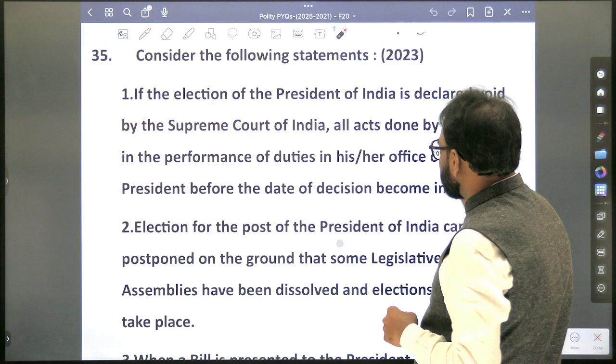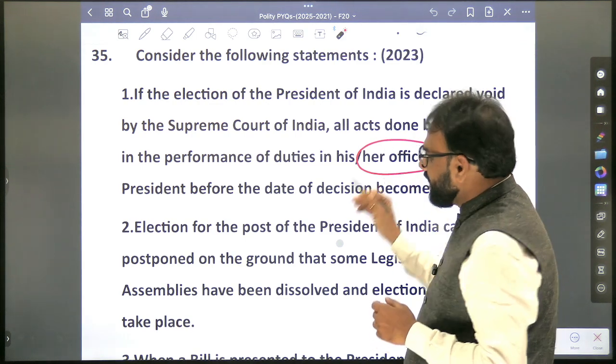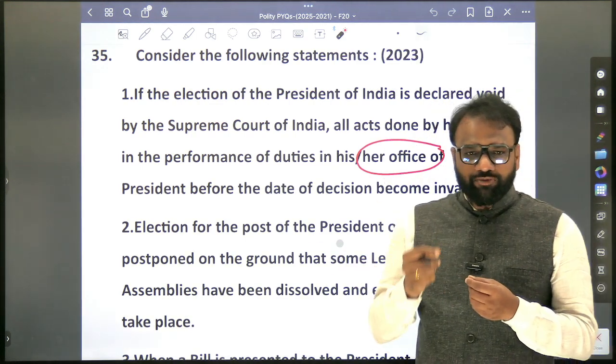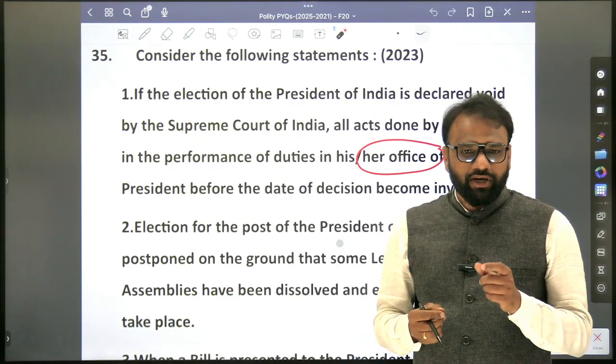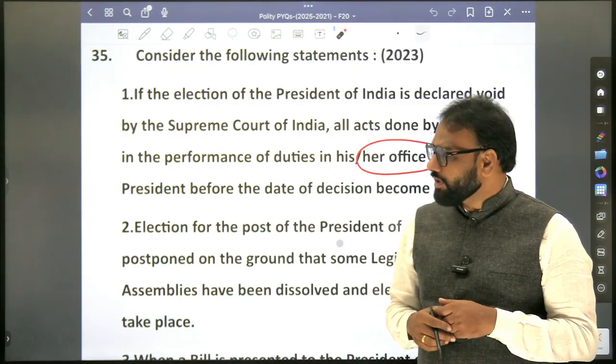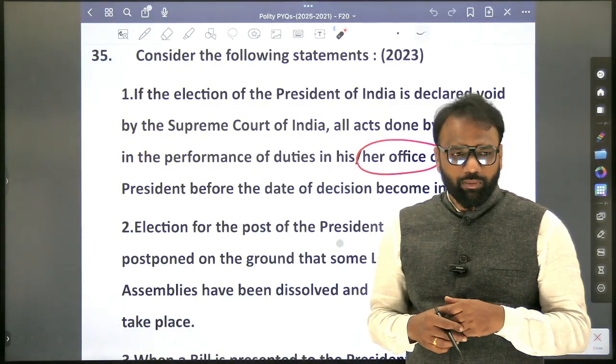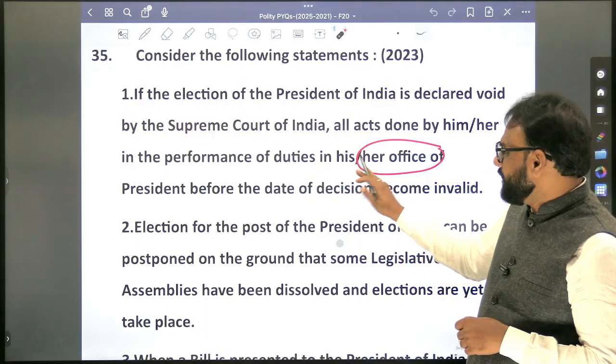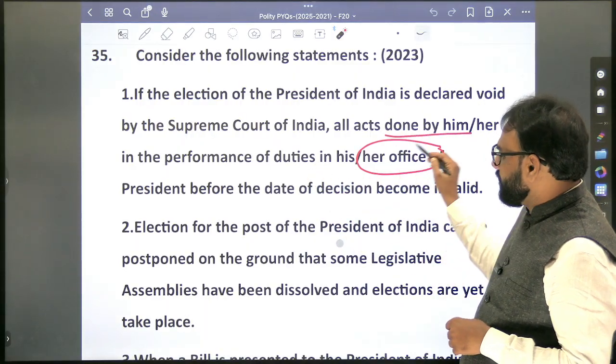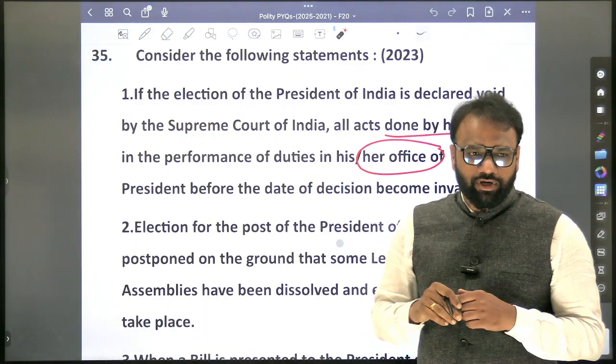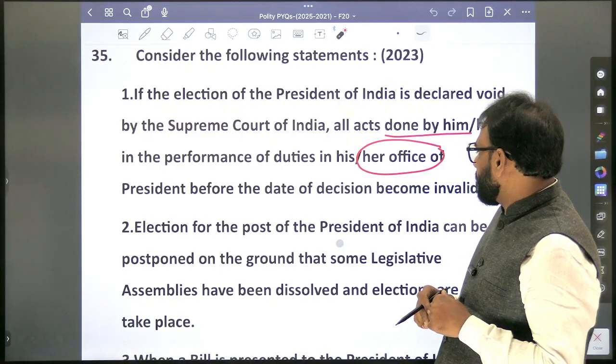So here, this comes under within President. It can be mapped to which provision? We can't even say it is about immunity or privileges. Anyhow, we know that whatever acts he has done, they'll continue to remain in force.